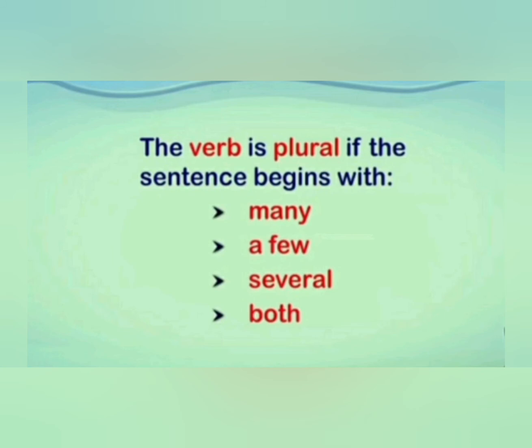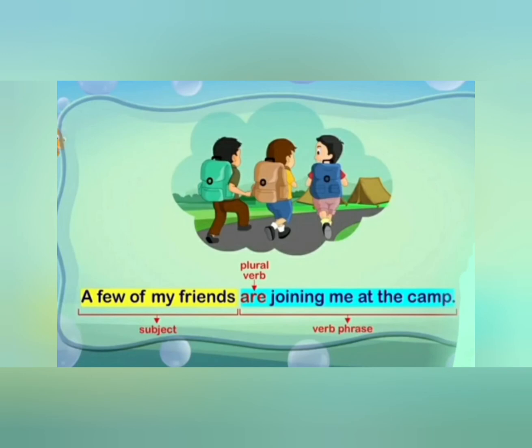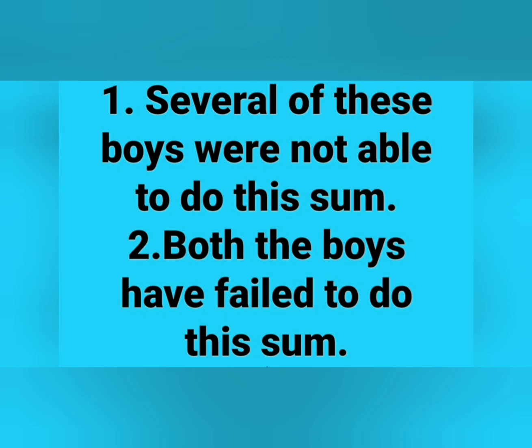Next rule, the verb is plural if the sentence begins with many, a few, several, both. Means when any sentence starts with many, a few, several or both, in that situation the verb will be plural. A few of my friends are joining me at the camp. Here we have a sentence that starts with a few of my friends, so we use a plural verb, that is are. So the answer is a few of my friends are joining me at the camp.